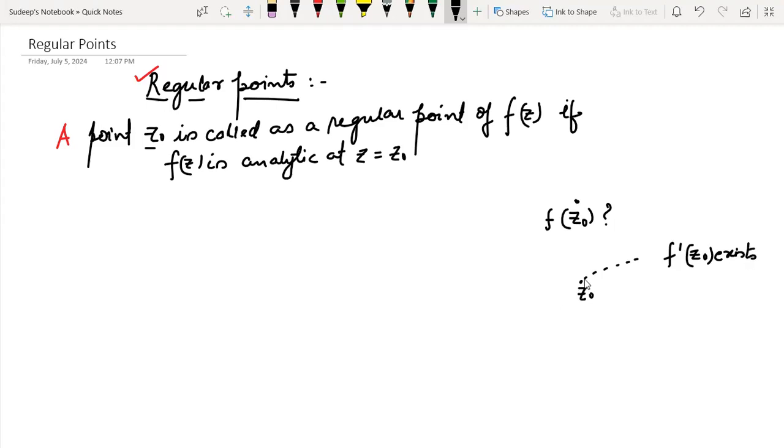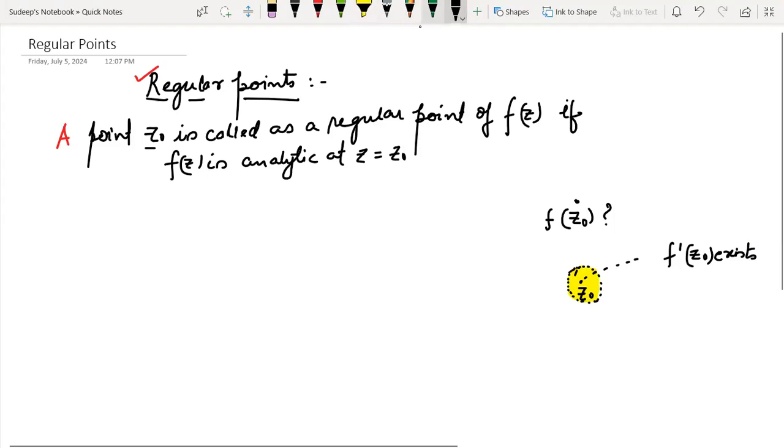But when we are talking of analyticity, there should exist some neighborhood about z naught where the function must be differentiable.